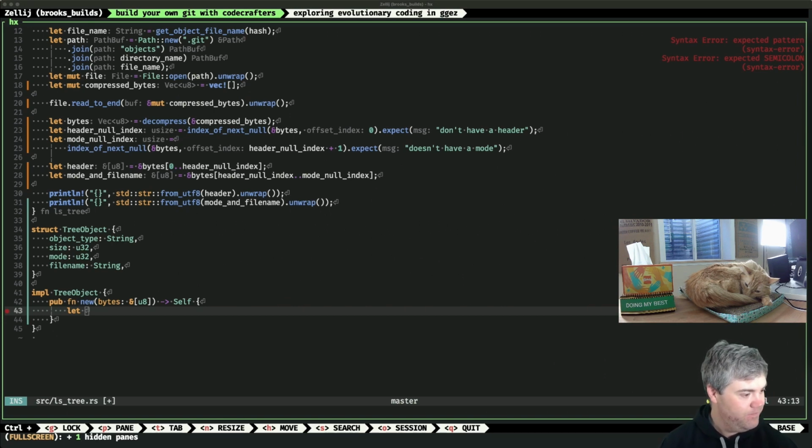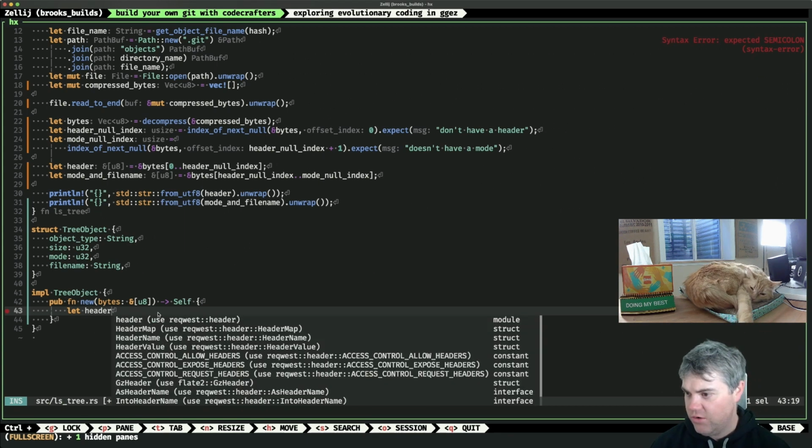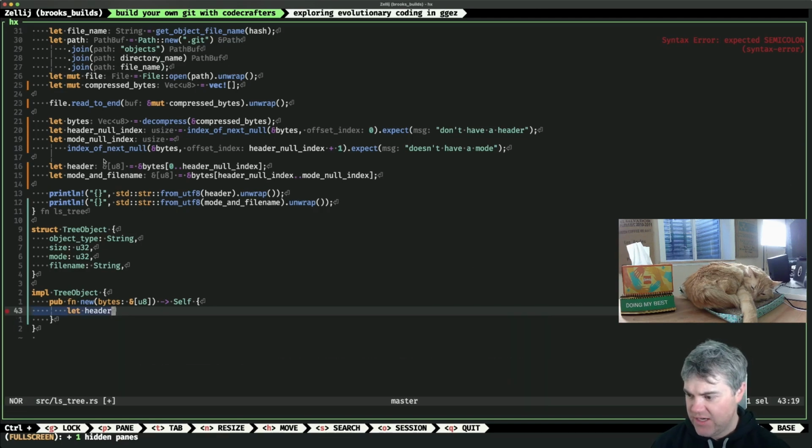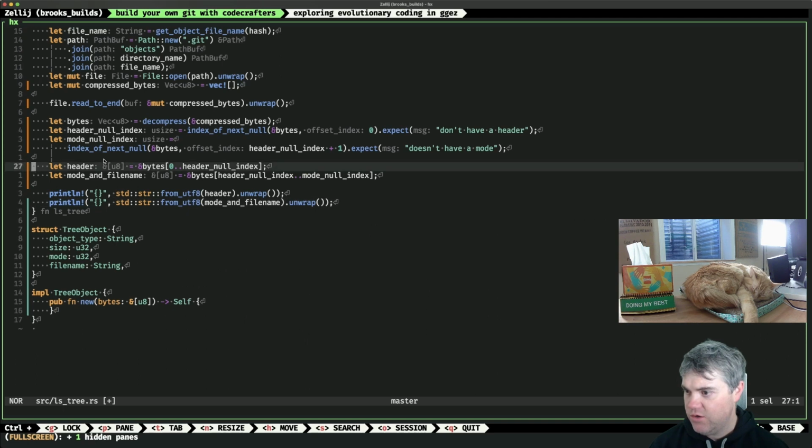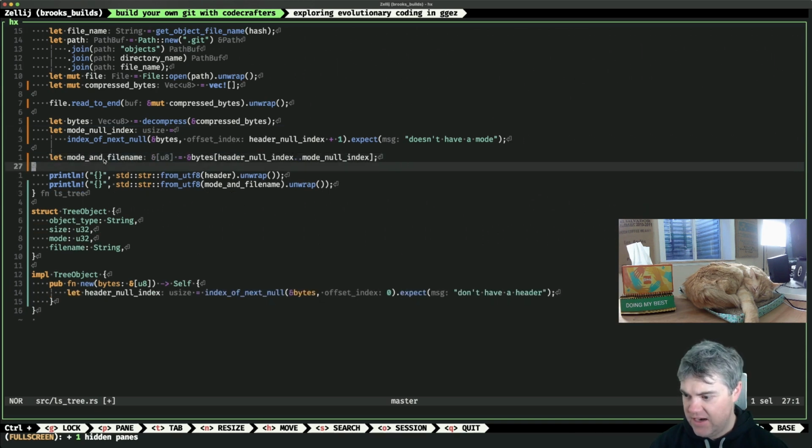All right, and then let me go and let's see. There, all done. Okay, so we get our header, right? And do I want to get the index of this first? We actually have this, don't we? So we can get the header null index, and then this, and then that lets us get the header.